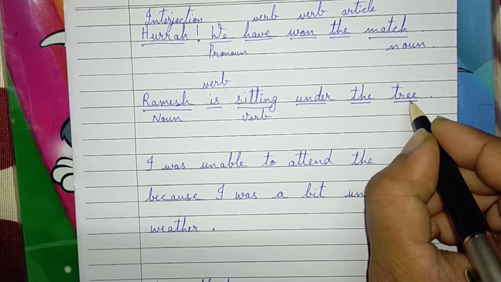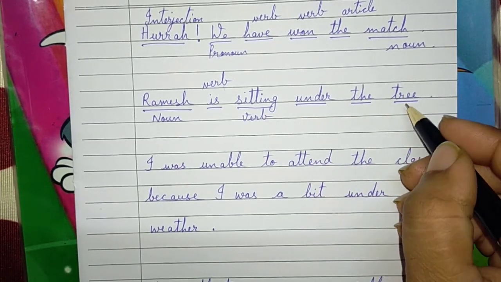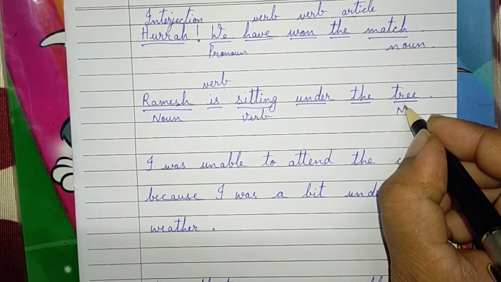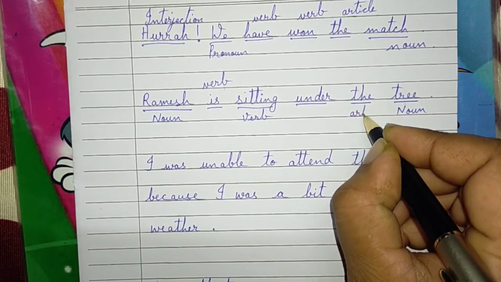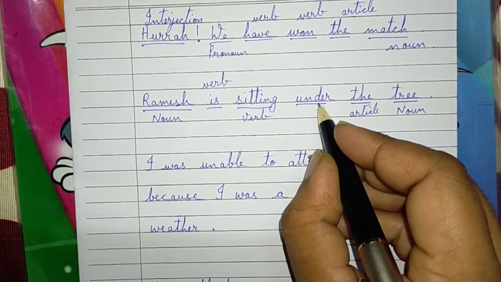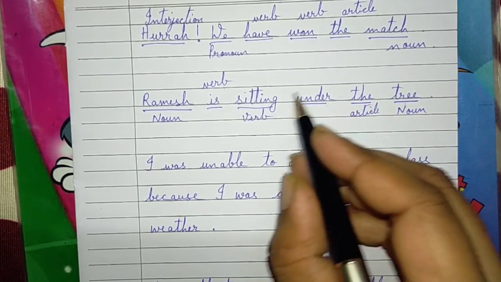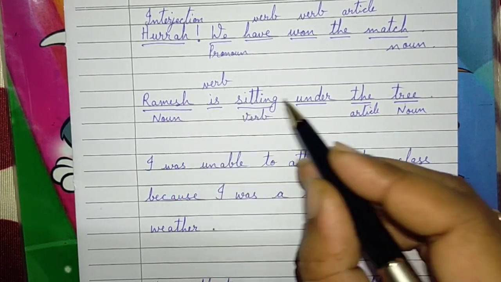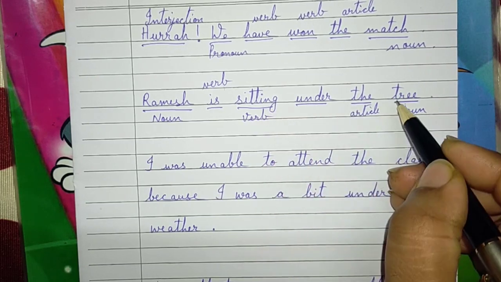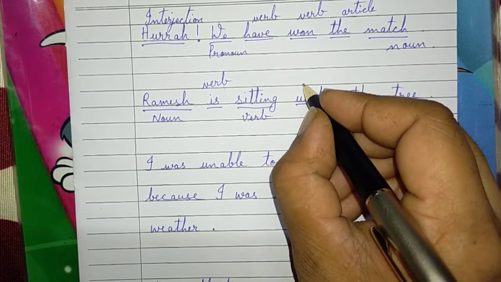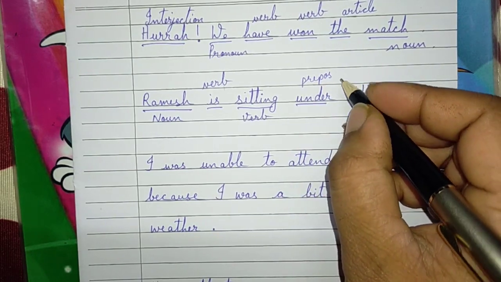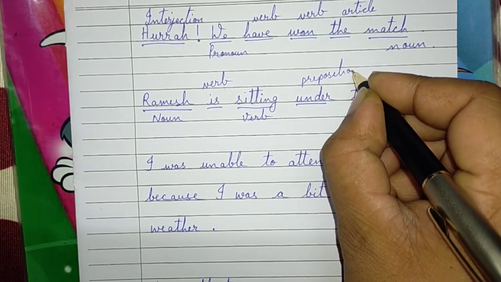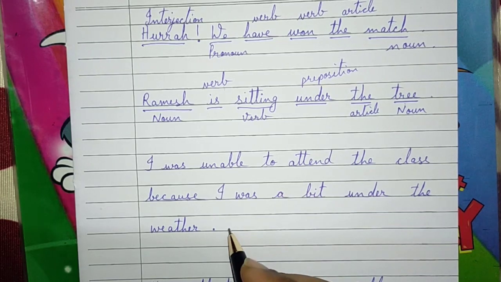Under the tree. Now what is tree? You are very sure what is tree? You can see a tree. So tree is a noun. The, it is an article. Under. Under is showing the position. Where is Ramesh sitting? Ramesh is sitting under the tree. So what is under? It is a preposition. Understood? Is it clear? So now next.